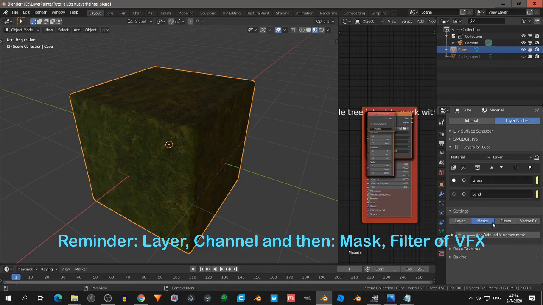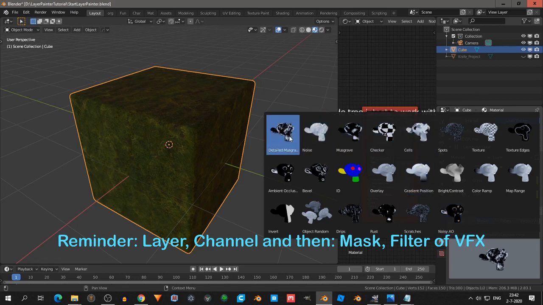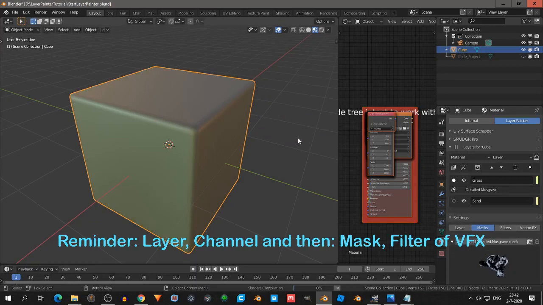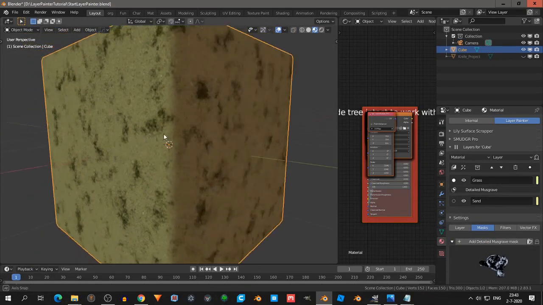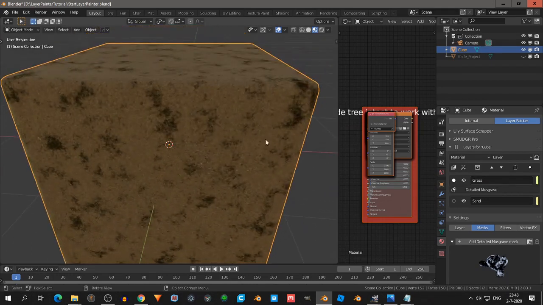So grass, and then the full layer, masks, and then I want to add one of those masks. And I click for indeed detailed Musgrave. And now I see grass appearing in some places.